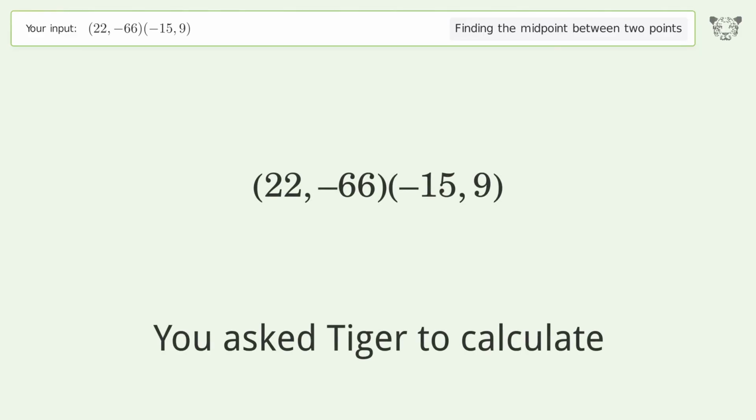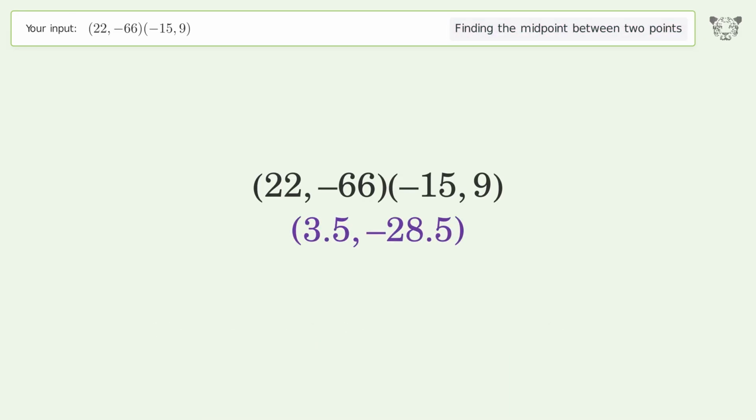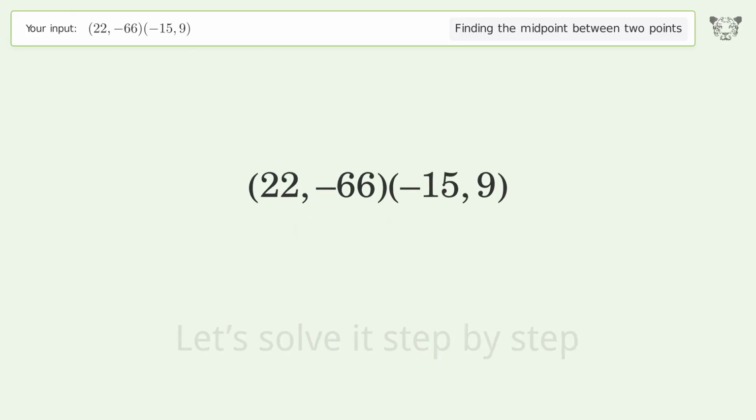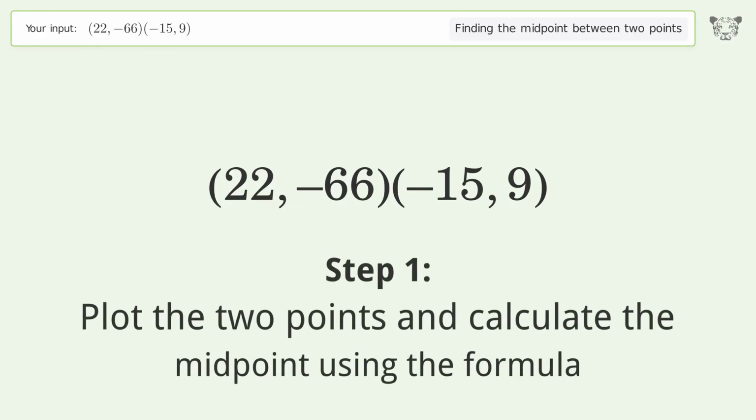You ask Tiger to calculate. This deals with finding the midpoint between 2 points. The midpoint between the 2 points is 3.5, negative 28.5. Let's solve it step by step. Plot the 2 points and calculate the midpoint using the formula.